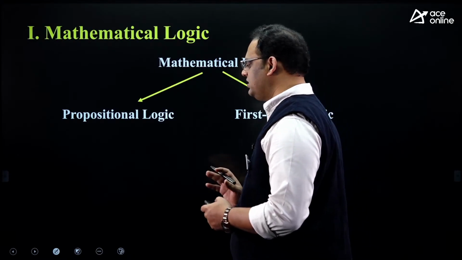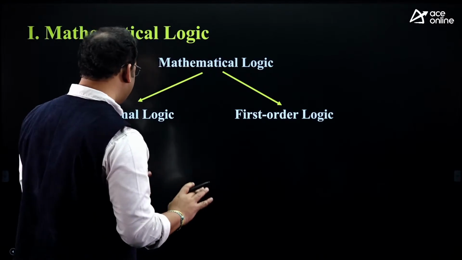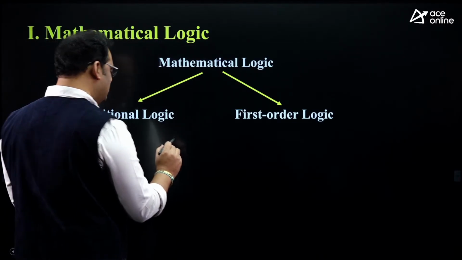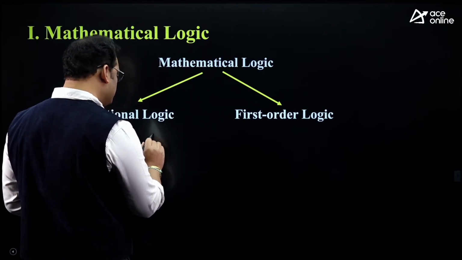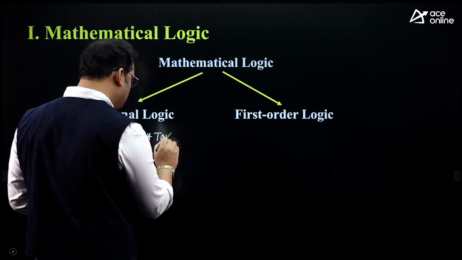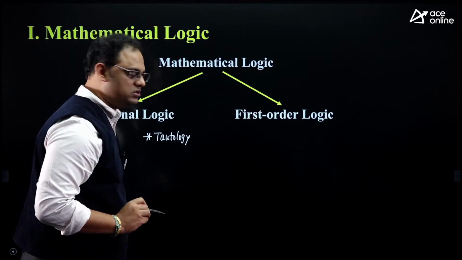In math logic, I have 2 things, propositional logic and first order logic. I can suggest you one thing, in our propositional logic, you don't leave the questions like the tautology concept.